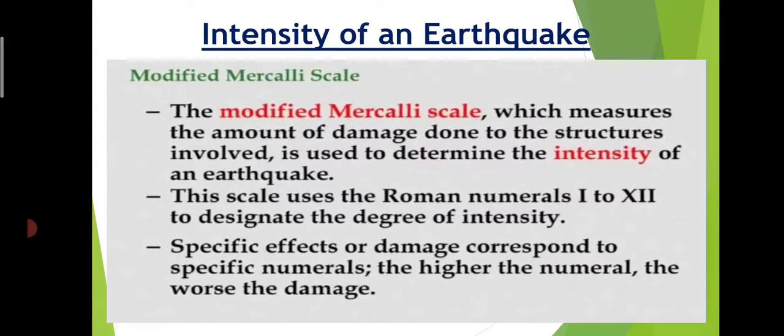Next we see intensity of an earthquake. In that we see the modified Mercalli scale. The modified Mercalli scale, which measures the amount of damage done to the structures involved, is used to determine the intensity of an earthquake. This scale uses the Roman numerals 1 to 12 to designate the degree of intensity. Specific effects or damage correspond to specific numerals. The higher the numeral, the worse the damage.